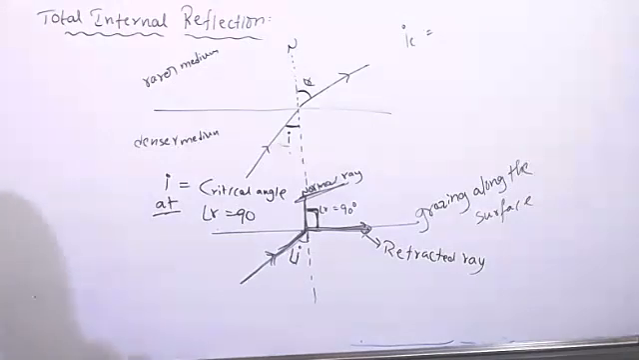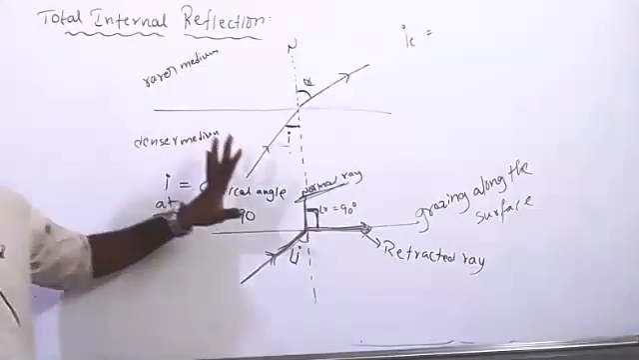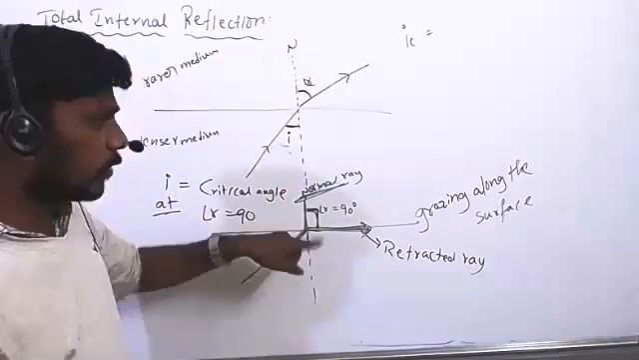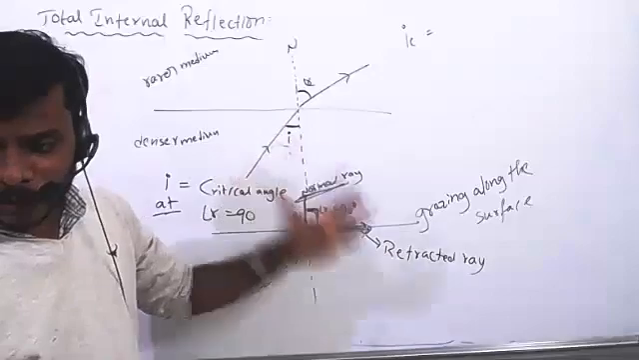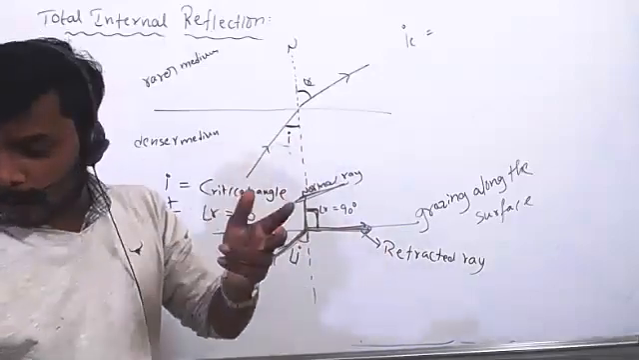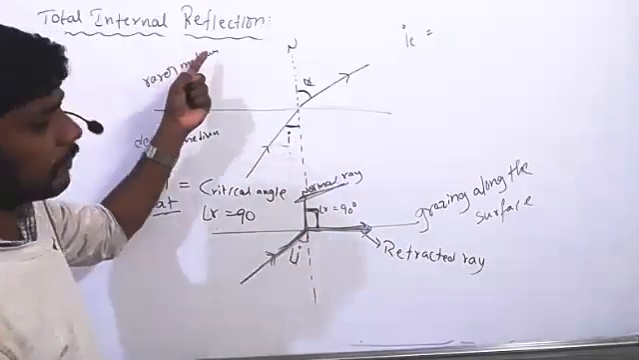Clear, everyone? Yes, sir. So now if they ask, what is the critical angle? Critical angle is the angle at which the refracted ray makes a 90 angle with the normal. That angle of incidence is called the critical angle. Happily you can write. Now they can ask one more question: what are the conditions for total internal reflection?